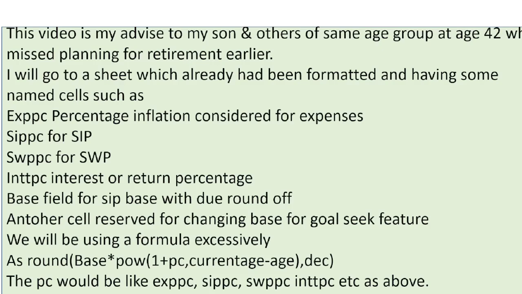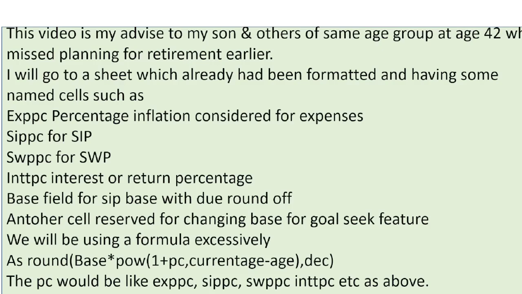In addition to that, a base field is named, the base field for SIP, that is SIP base, with the due round off. Another cell is reserved for changing the base for the goal seek feature. There is a goal seek feature we are going to see in the Google Sheet or also in any